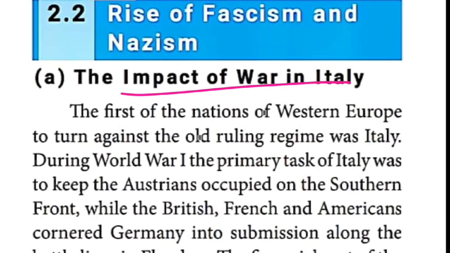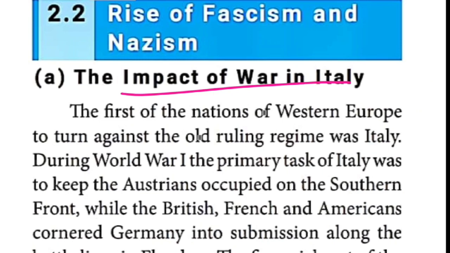Then the financial cost of the participation in the war was huge. What I am telling is, during the time of the war, when Italy was involved in the war, it spent a huge amount. Moreover, after the completion of the World War, Italy gained very little, only very few places it got. So Italy suffered.